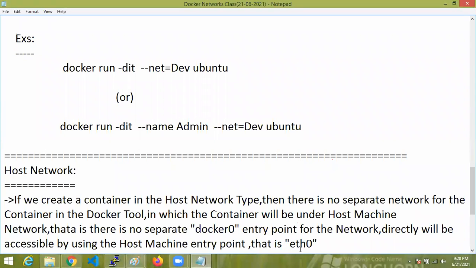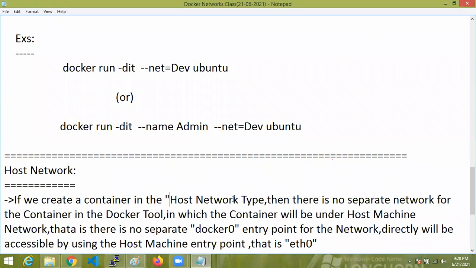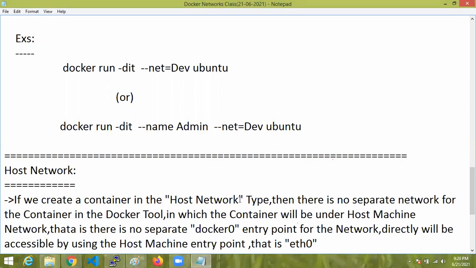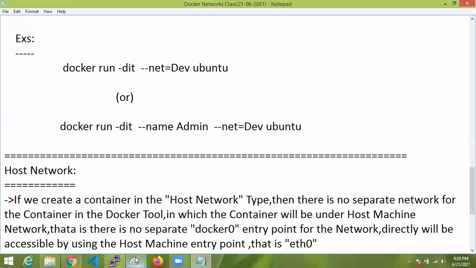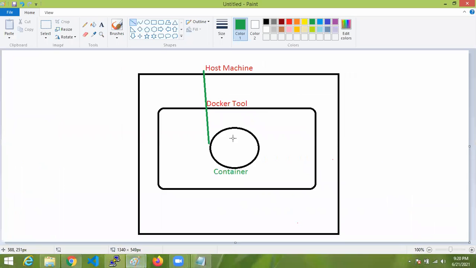If you create a container inside a host network type, then we have no separate network like Docker 0. Directly it will be accessible under ETH0. But by default, if you create any container in Docker, it comes under bridge network only, not host. Bridge means there is a separate network for those containers. But if you specifically want to create under host, you can create this container under host type of network.